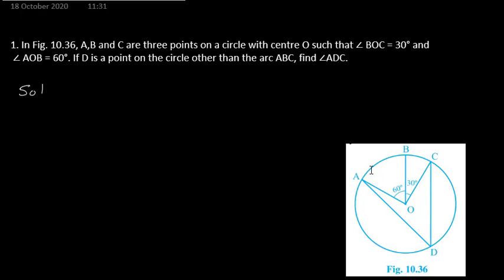In the solution, you can say that angle ADC is half the angle AOC.